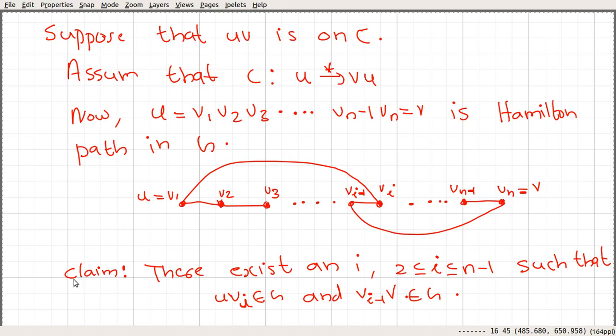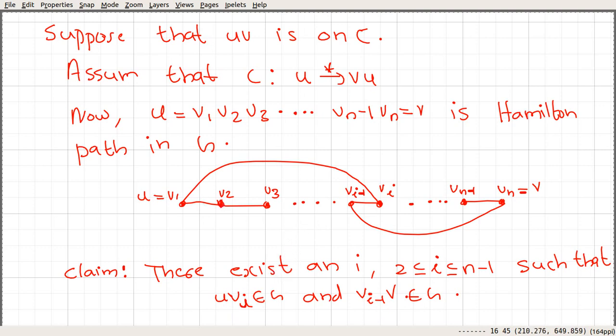So the claim says there exists an i between 2 and n minus 1, both inclusive, such that u vi is an edge in G and v(i-1) v is an edge in G. Let's see why that is the case.